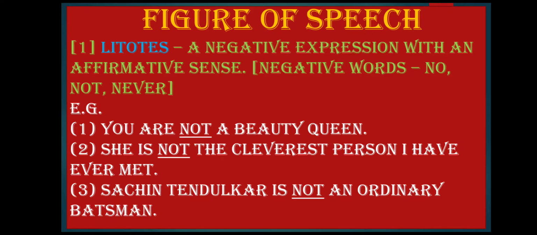Let's see the first example. You are not a beauty queen. So here the sentence is negative, not is used. But if we take it in an affirmative way, you are not a beauty queen means you are just an ordinary person. Okay, you look ordinary, not like a beauty queen. So here the word not is given, so this figure of speech is litotes.